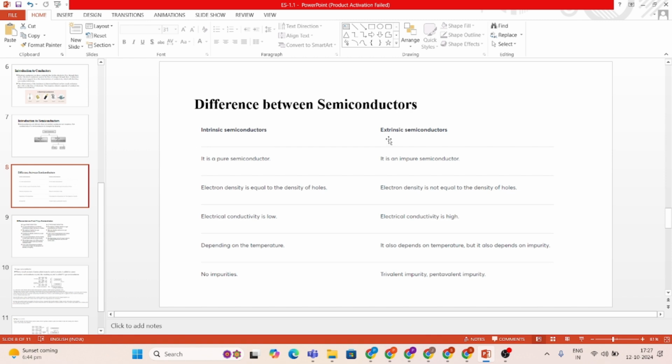But in the case of an extrinsic semiconductor, it is an impure form of semiconductor. Electron density is not equal to the density of holes, and electrical conductivity of the extrinsic semiconductor is high. It also depends on temperature, but it also depends on impurity. Means an extrinsic semiconductor depends on temperature and impurity as well. The extrinsic semiconductor consists of trivalent impurity and pentavalent impurity in it.